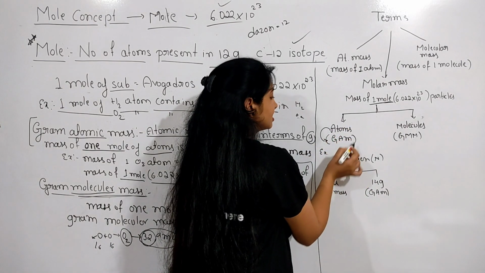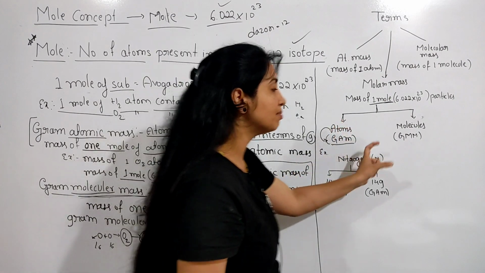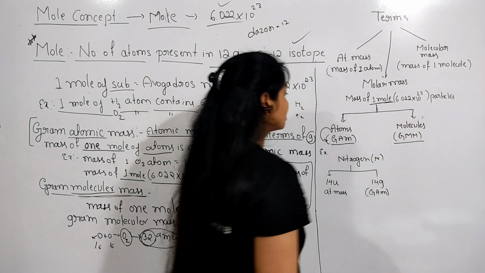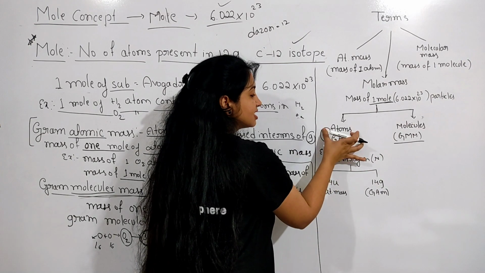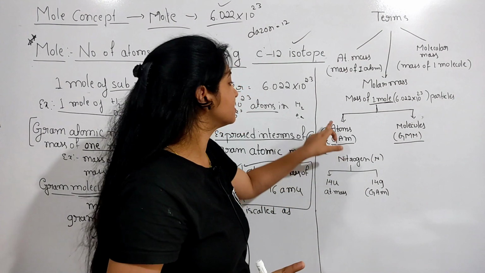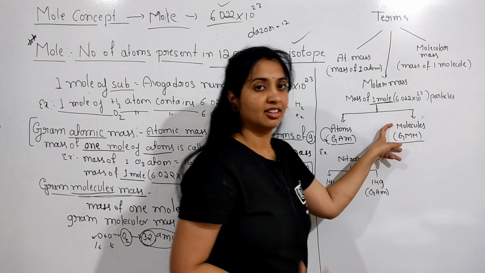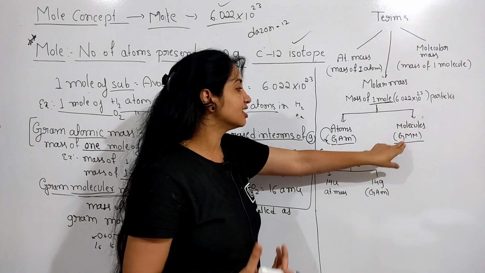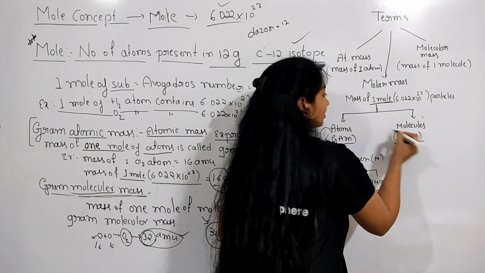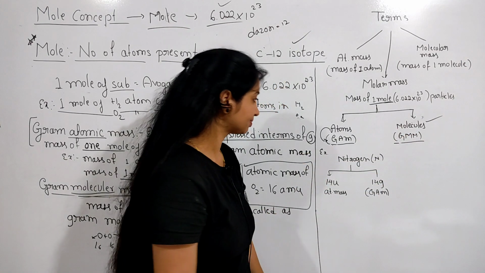Gram atomic mass is indicated as GAM. Gram molecular mass is indicated as GMM. So the atomic mass expressed in terms of grams, or the mass of 1 mole of atoms, is called the gram atomic mass here. And the molecular mass expressed in terms of grams, or the mass of 1 mole of molecules, is called the gram molecular mass here.